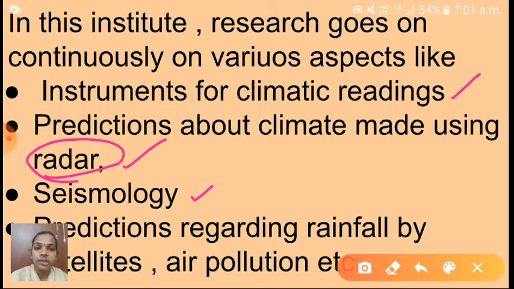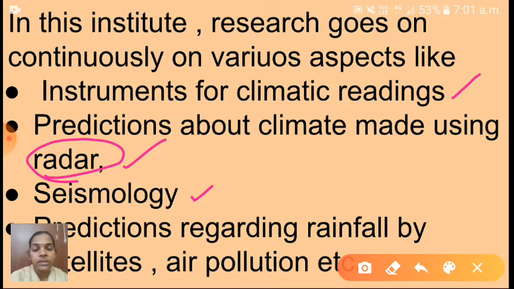That research work has that many aspects. First one is what? Instruments for climatic readings, predictions about climate made using radar. Next one is what? Can you say? Very good, seismology, that means the study of the earthquake. Next one is predictions regarding rainfall by satellites, air pollution, etc. So that's why that prediction is possible.